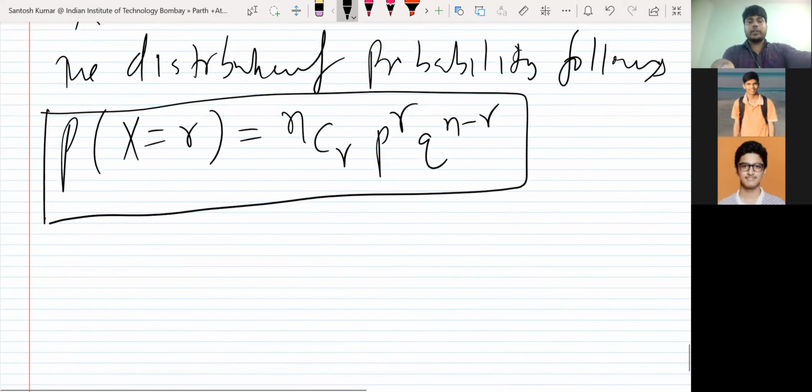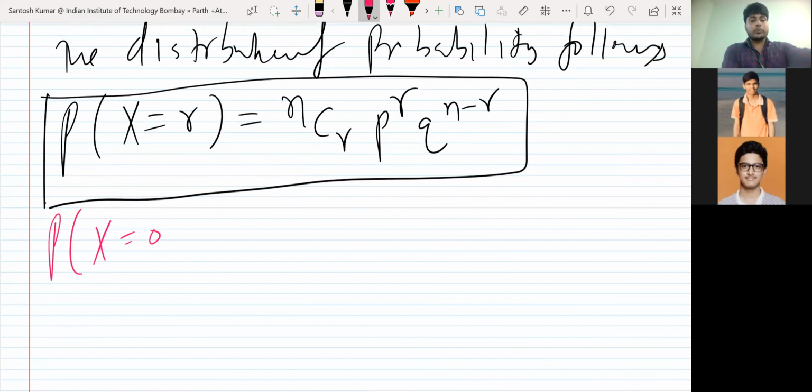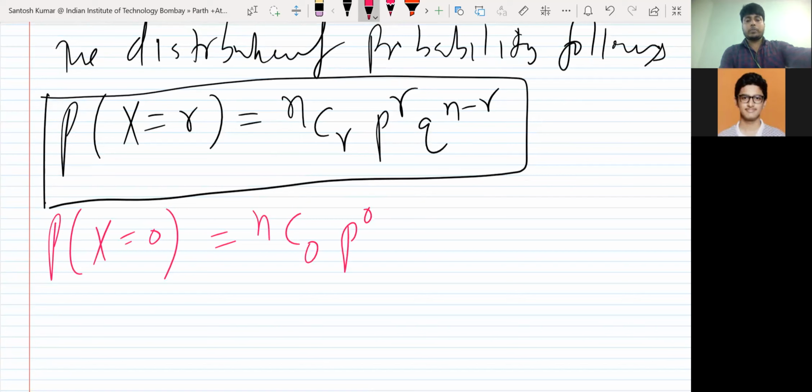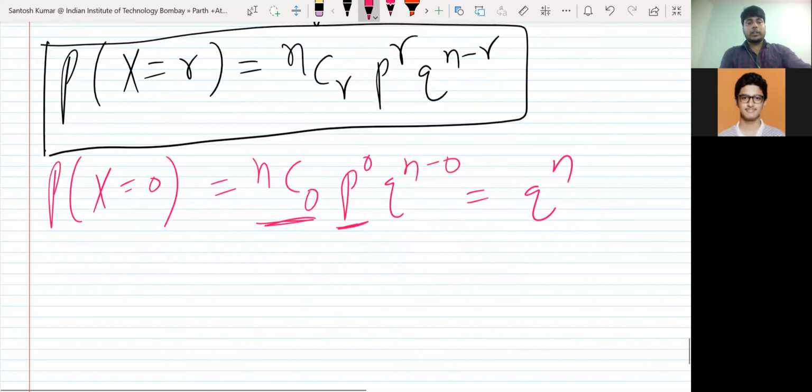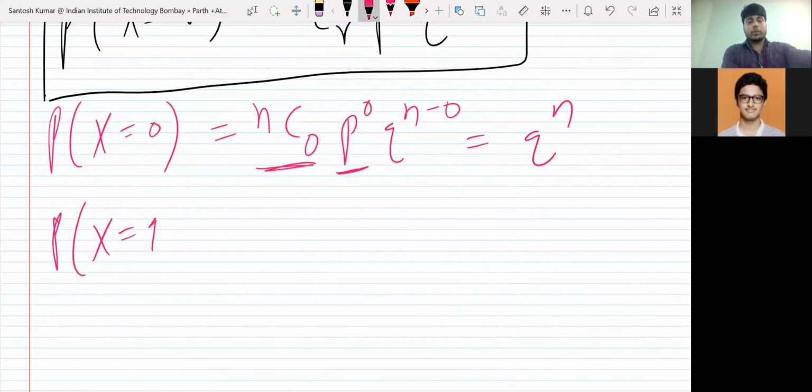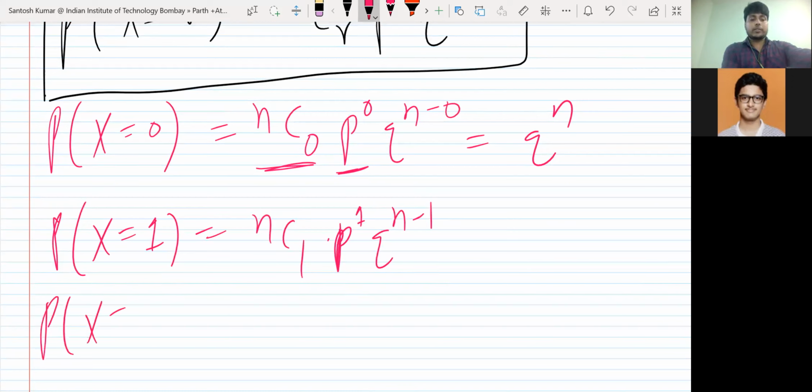If I ask you, what is the probability x is equal to 0? x is 0 means the number of successes is 0, all failures. So it will be nC0 p raised to power 0 q raised to power n minus 0, and you'll get q raised to power n, since nC0 is 1 and p raised to power 0 is 1. Again, what is the probability at x is equal to 1? That will be nC1 p raised to power 1 and q raised to power n minus 1. That is the probability at 1. Then the probability at x is equal to 2.